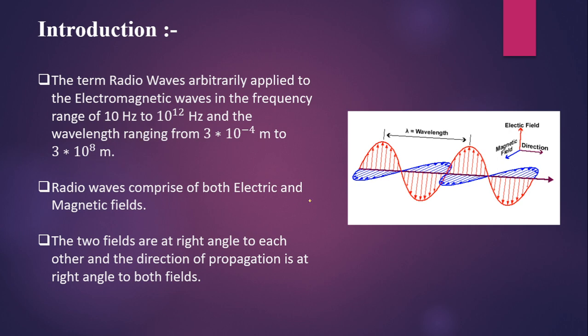Radio waves comprise of both electric as well as magnetic fields. You can see in this picture, this is the electric field, this is the magnetic field. Now these two fields are at right angle to each other, and the direction of propagation is also at right angle to both the fields. So if this is the direction of propagation, z axis, then they will be in the x-axis and y-axis, which are perpendicular to the direction of propagation of the radio waves.